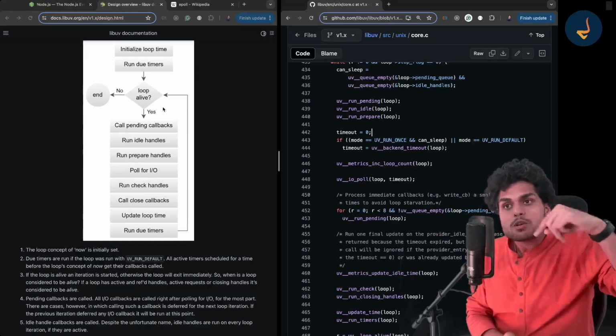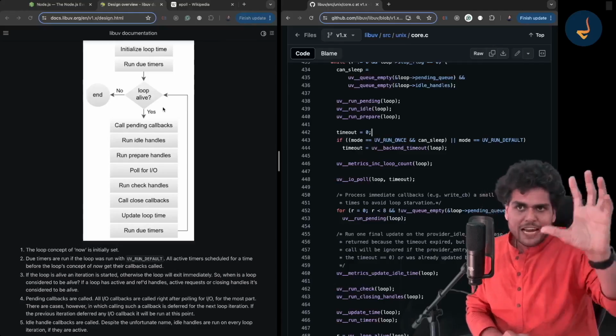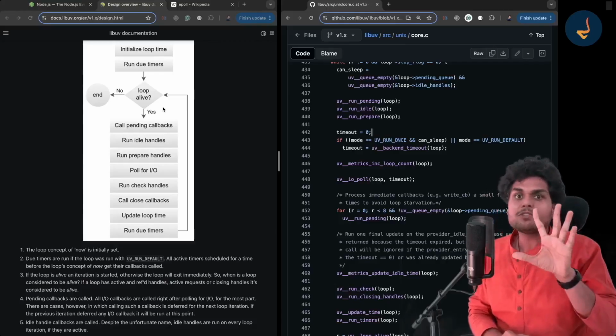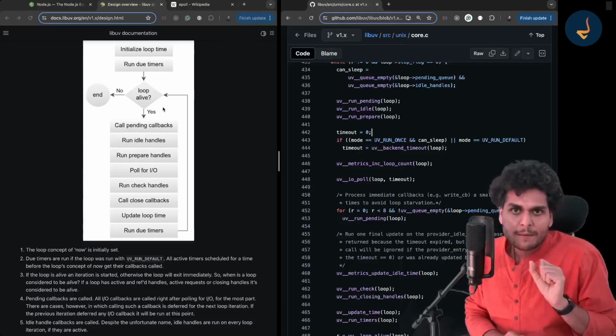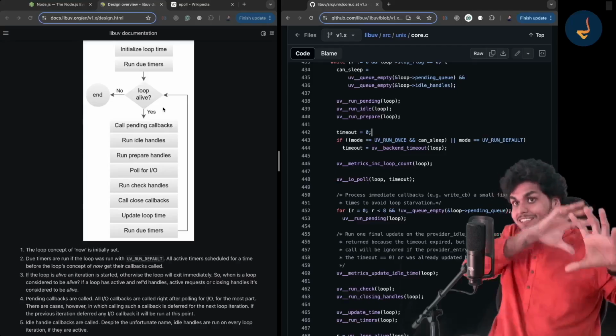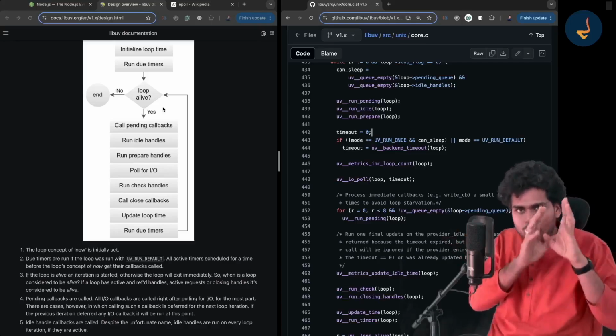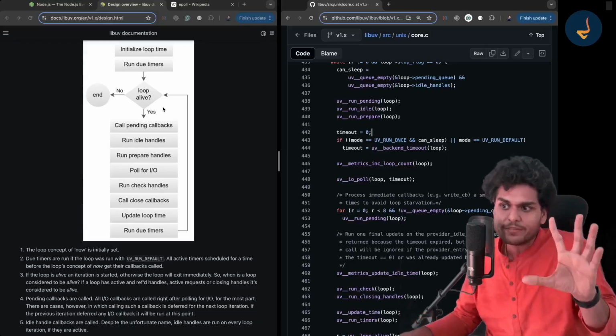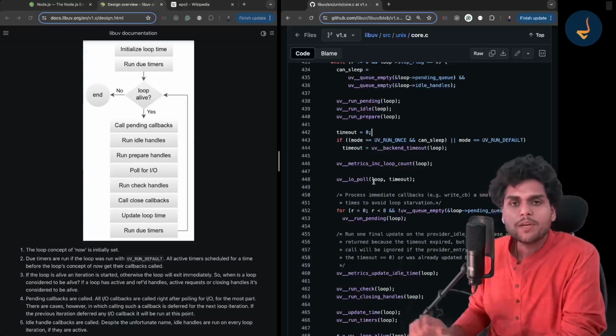So libuv knows that after 5 seconds the timer will expire. So libuv calculates that if there is nothing available in all the callback queues, I have at least 5 seconds when I can wait in the IO poll queue.